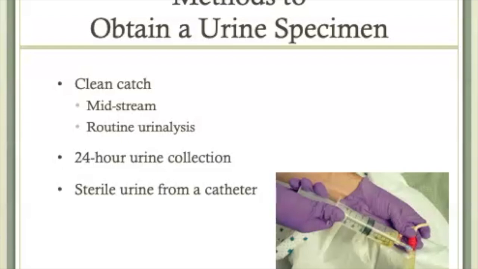Remove the syringe, put the specimen into a specimen cup while maintaining the sterility of the inside of that cup by not touching the inside of it with the syringe or your fingers. Remember to unclamp the tubing or urine will back up into the bladder, potentially causing an infection. It's really important to note when doing this type of sterile collection from a urinary catheter that we do not disconnect the tubing and that the tubing is never punctured by the needle.